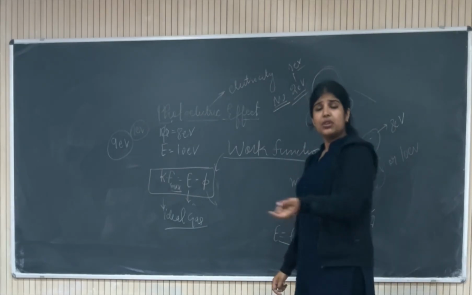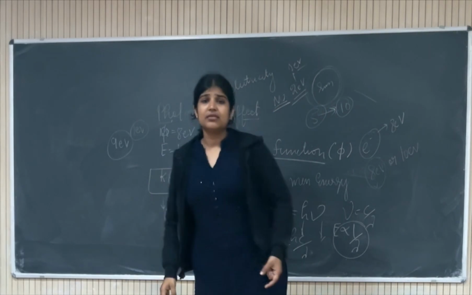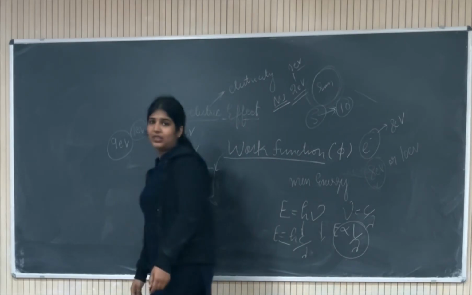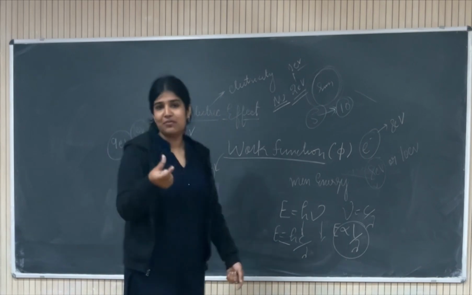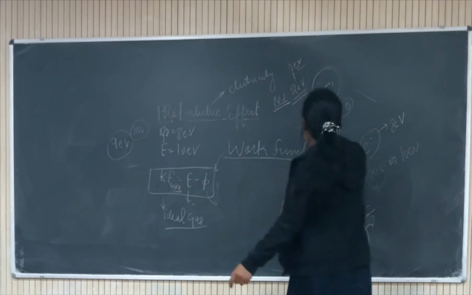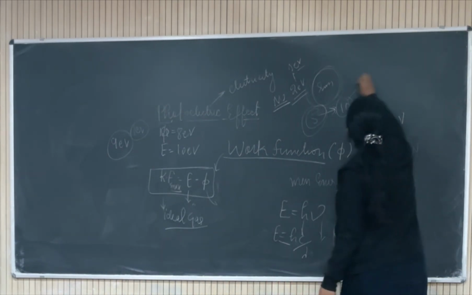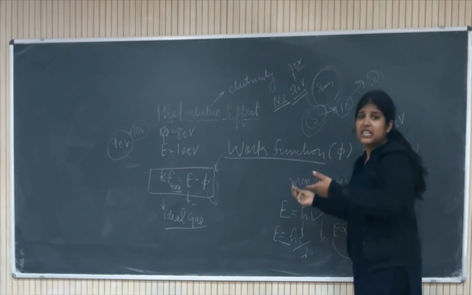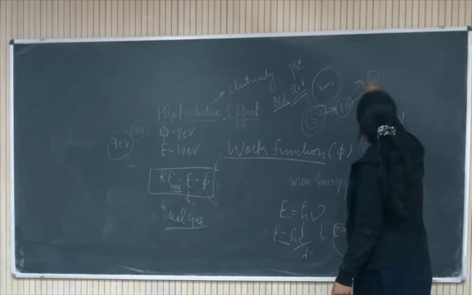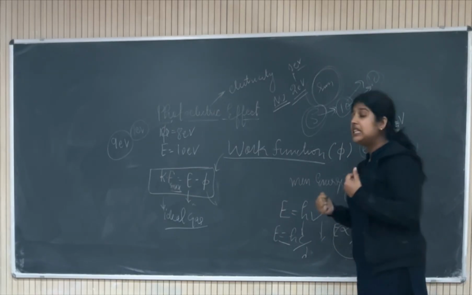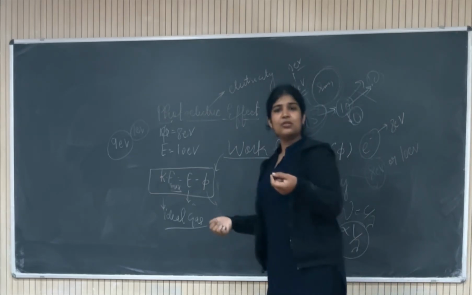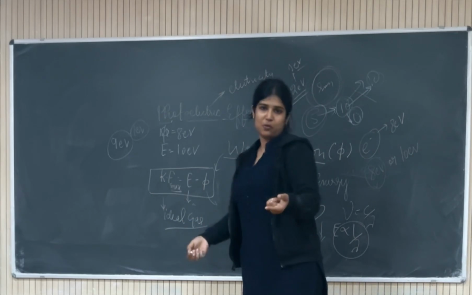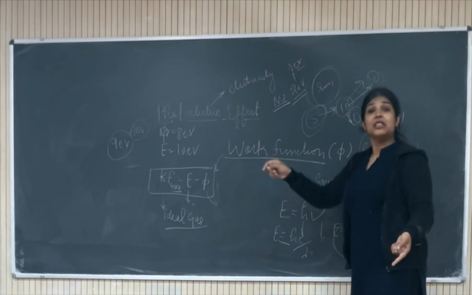What if he meets a beggar midway on the road and gives that money to him? What does he have now? He has 0, because he has given that 10 rupees to the beggar who needed it. So can he go to the shop now? Can he buy the chips? No. So the same is happening with the electron.